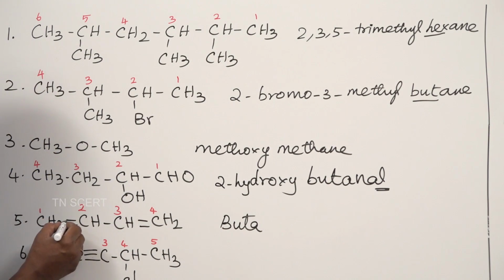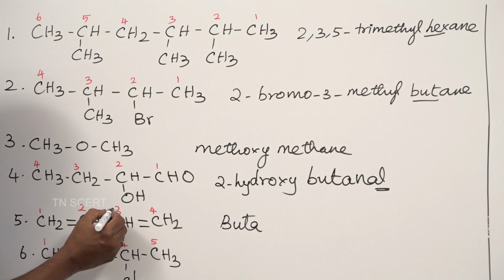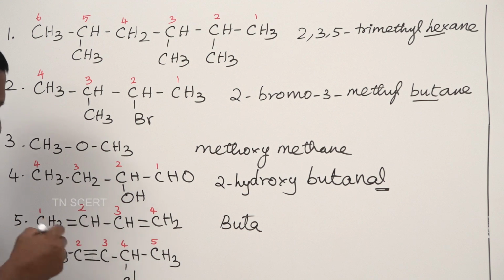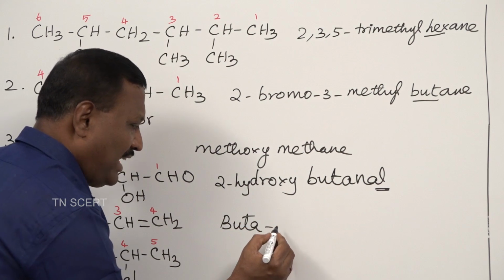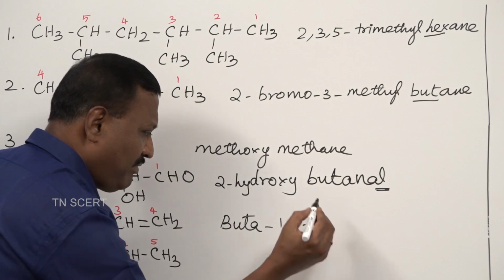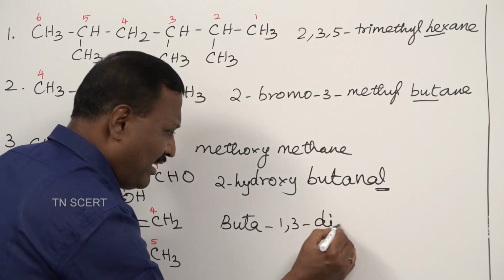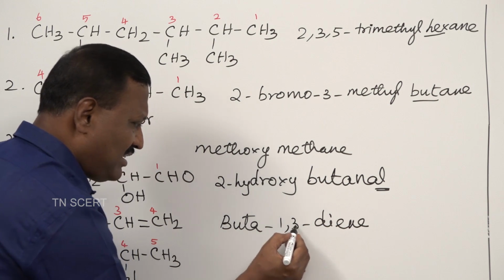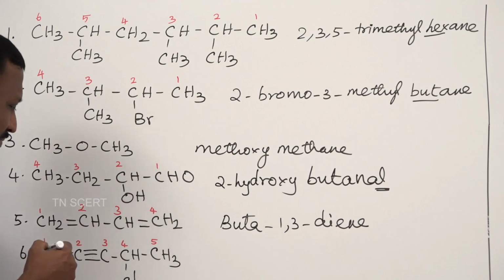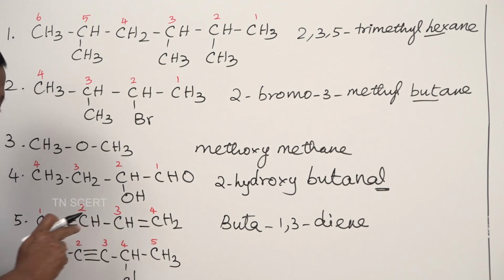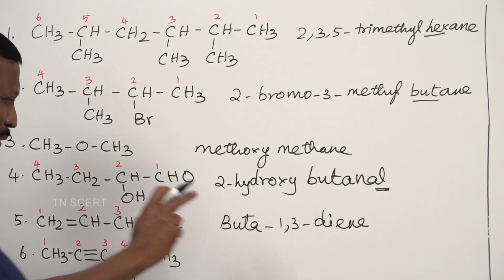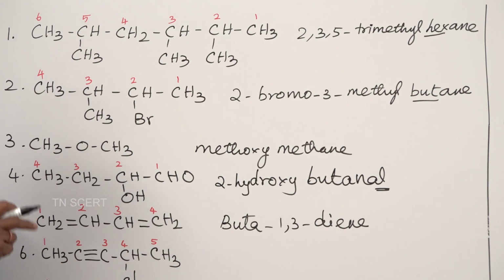The first carbon has one ene, the third carbon has the second ene. So, this is called 1,3-diene. In the first and third positions of the compound, we have the double bonds. Buta-1,3-diene.